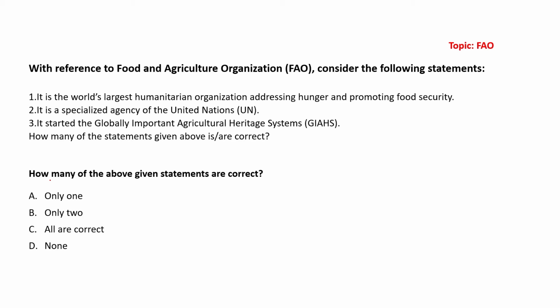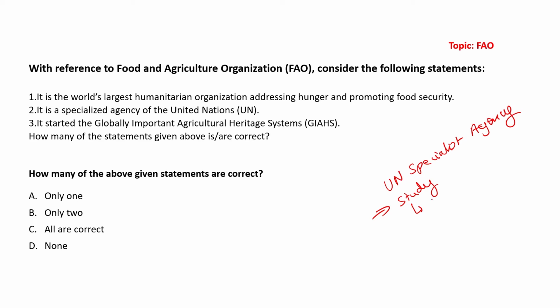Third question. Let us move to it. So, what has happened is the Food and Agricultural Organization, one of the specialized agencies of the UN, conducted a study. It basically conducted a study, and in this study, what was found?